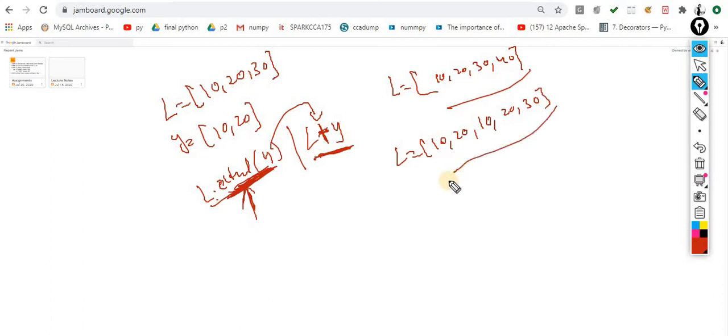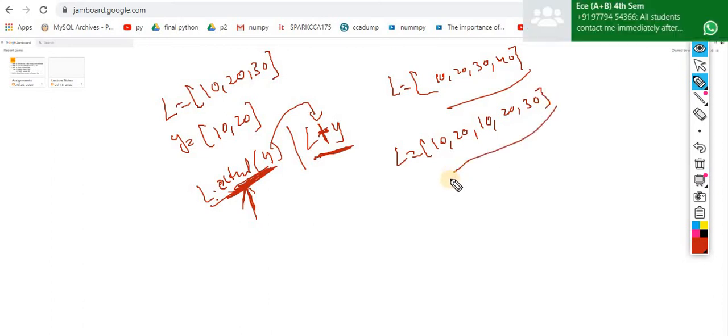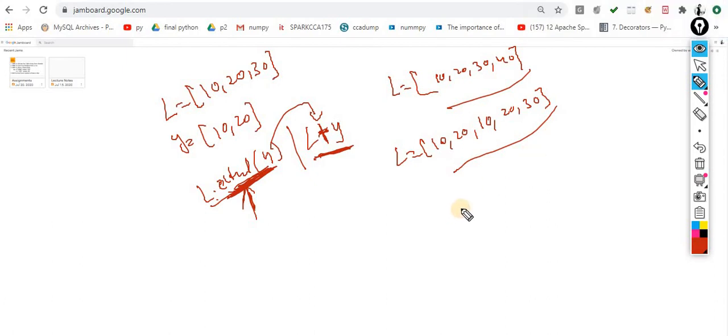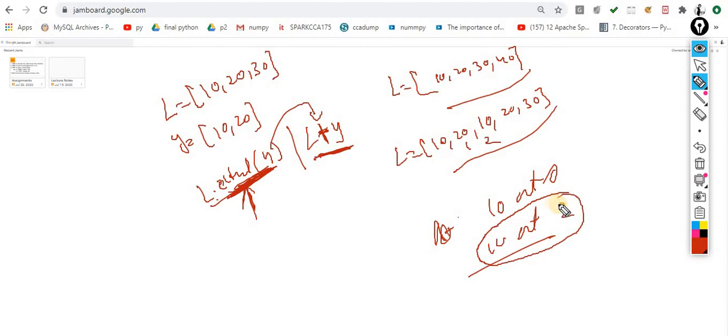And I want to get the index number of 10, because if you want to get the 10, you will get the first one, I assume. You want to find out the indexes of all the tens? Not the first one, I want the third or second one. Exactly, your requirement is that you get the output 10 at 0, 10 at 2, like this. Yeah, I want to get only number 2.